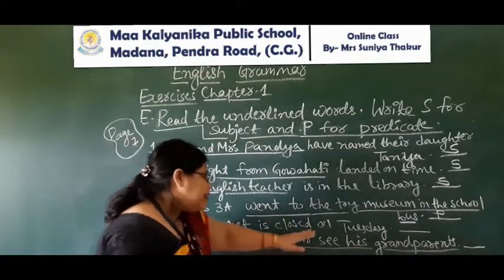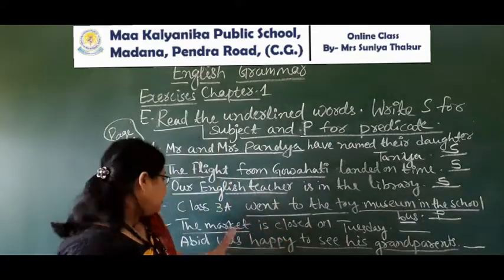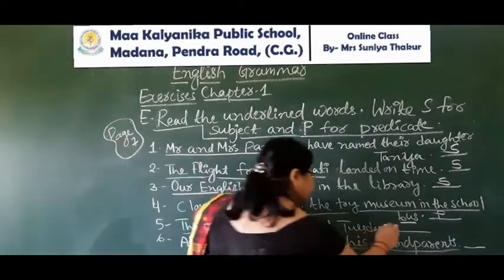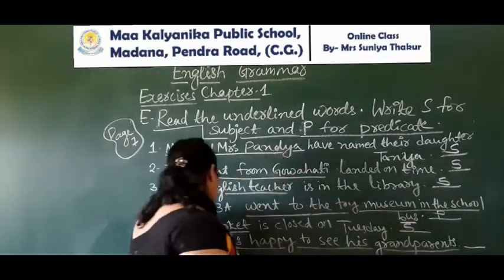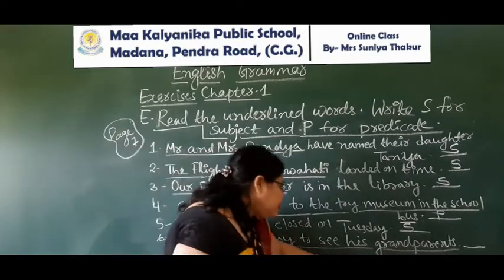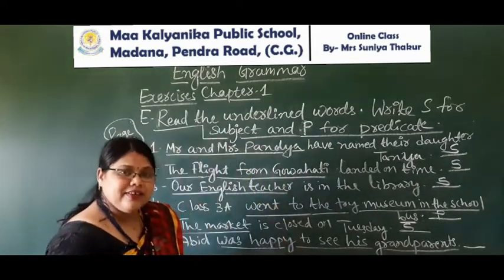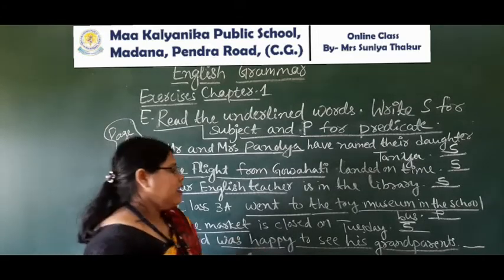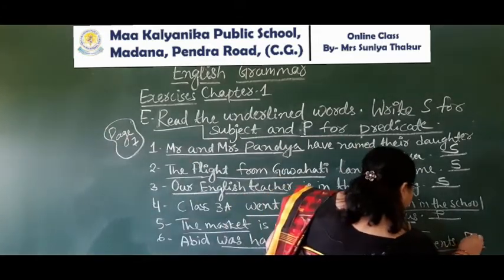The market is closed on Tuesday. The market here is your subject part. Last, Abid was happy to see his grandparents. Abid is your subject, name of a person, and the other part is your predicate part. So you will write here P.